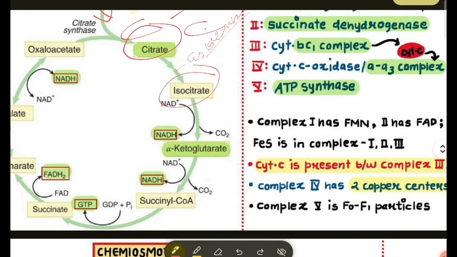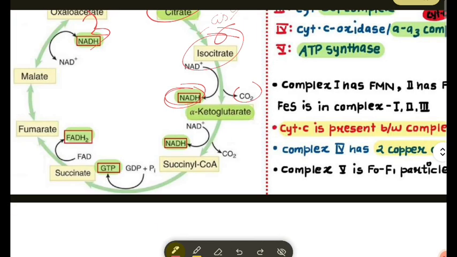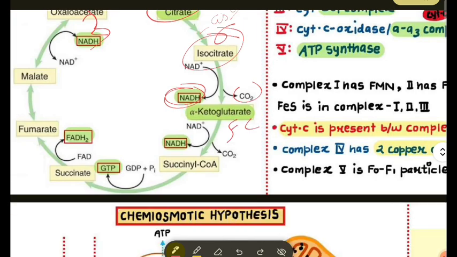India is for isocitrate. It releases NADH and releases CO2. You see, this is 6 carbon, this is 6 carbon, and this is 5 carbon, from the release of CO2.